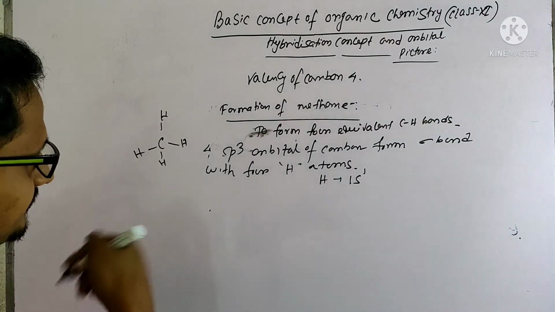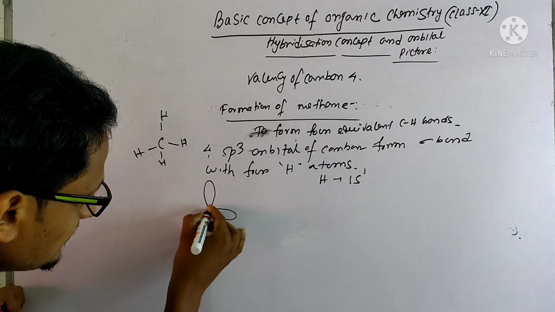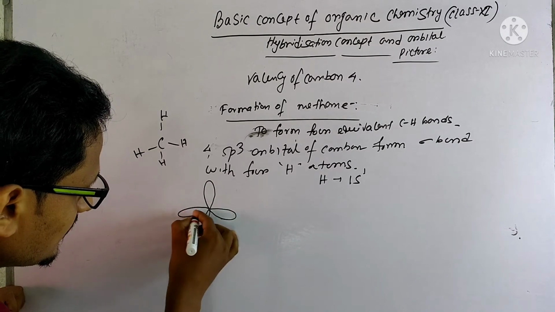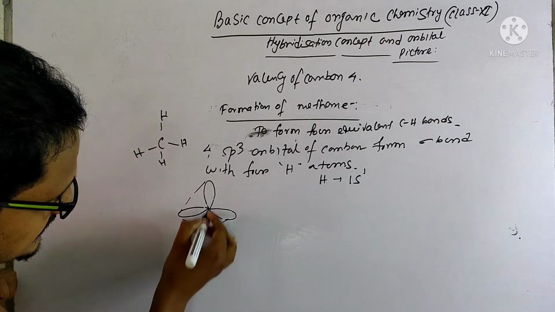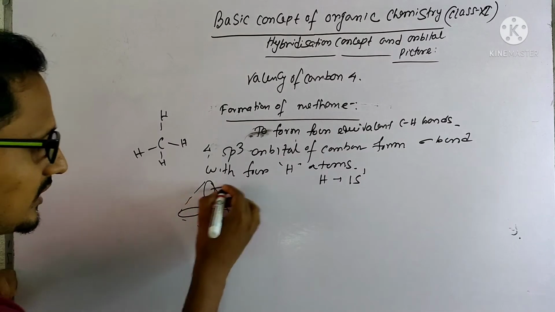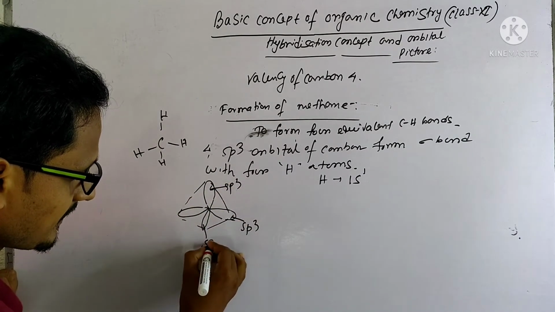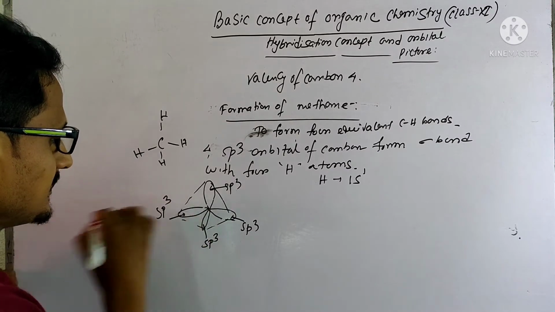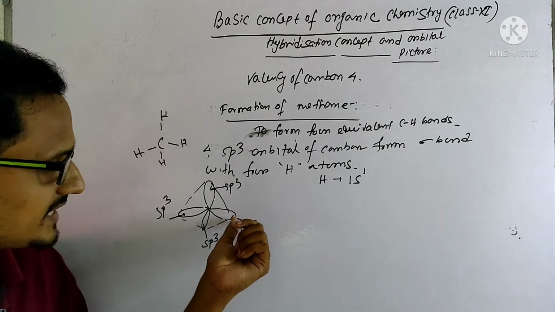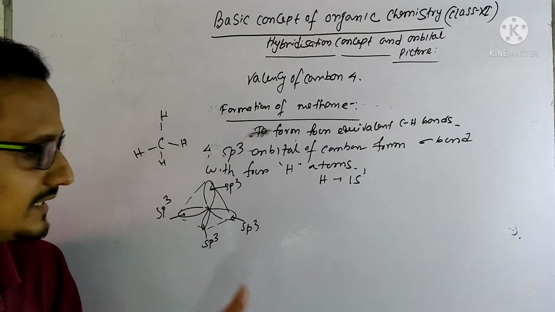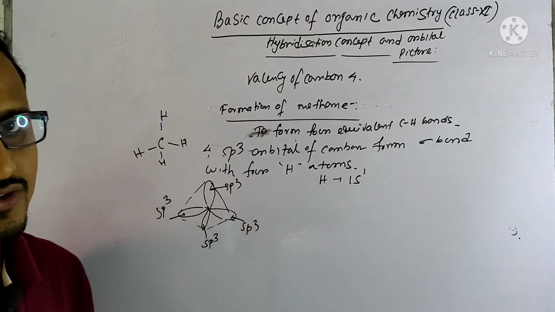Okay, and these 4 sp3 hybrid orbitals are placed at the corners of a regular tetrahedron. These are all sp3 hybrid orbitals of carbon, located at the 4 corners of the tetrahedron.